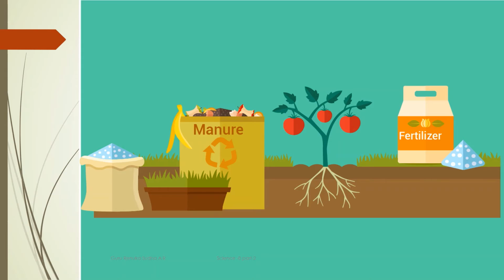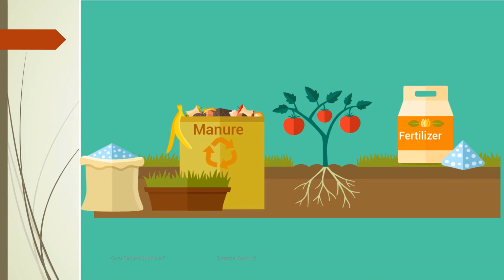So they are considered as fertilizers. And this picture helps us to know that manure is naturally obtained, a substance which enhances the fertility of the soil.